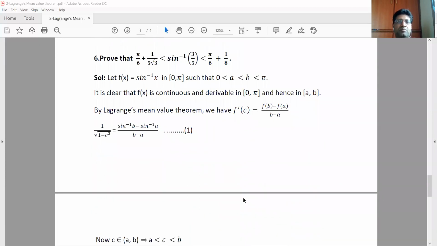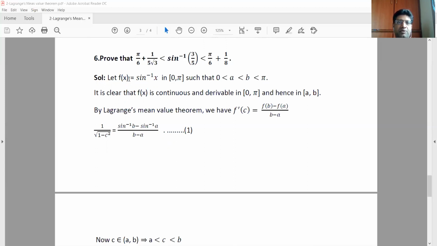Coming to the next question, prove that sine inverse of 3 by 5 is greater than pi by 6 plus 1 by 5 root 3. Similarly, pi by 6 plus 1 by 8. So let us take f(x) as sine inverse x in the closed interval (a, b) such that a is greater than 0 and less than b. Clearly sine inverse x is continuous as well as derivable in the interval. Therefore, by Lagrange's mean value theorem, f'(c) is (f(b) minus f(a)) by (b minus a).